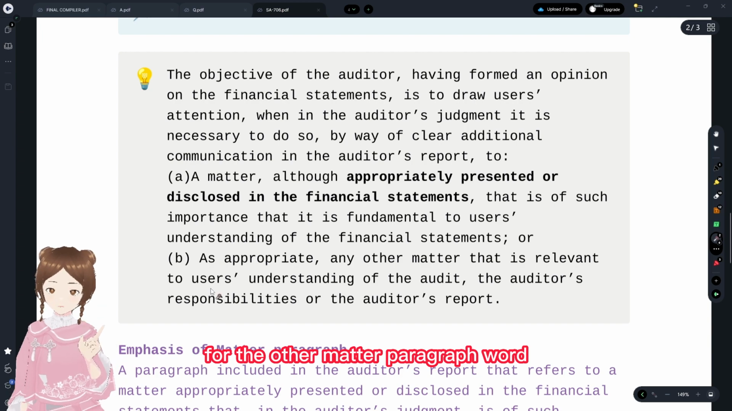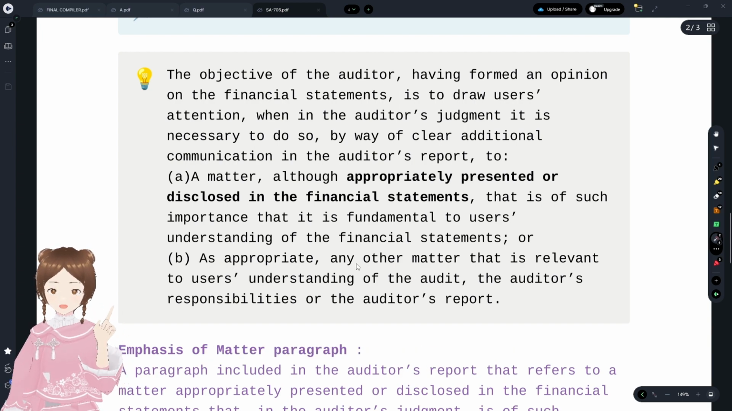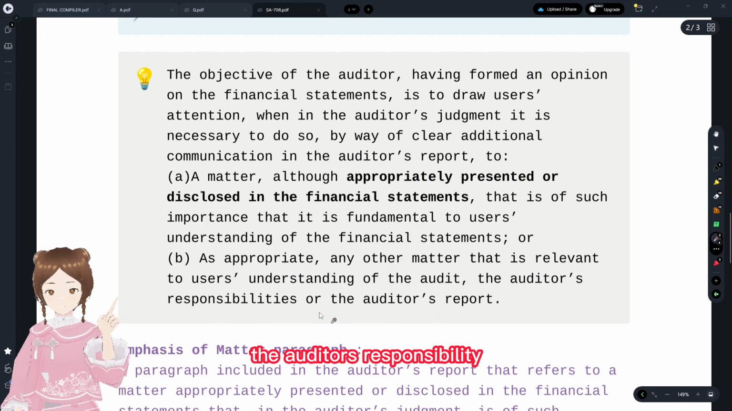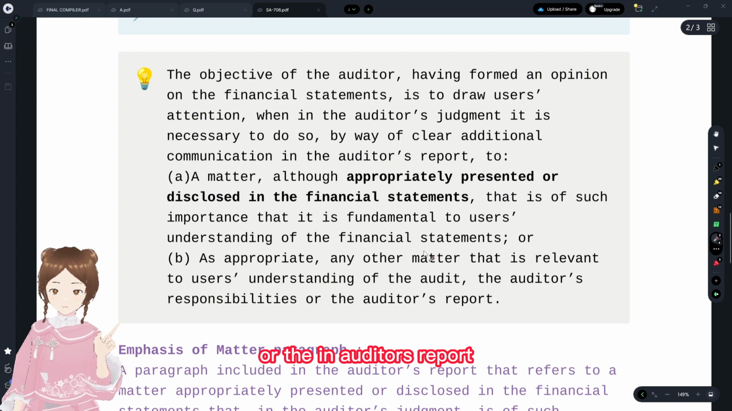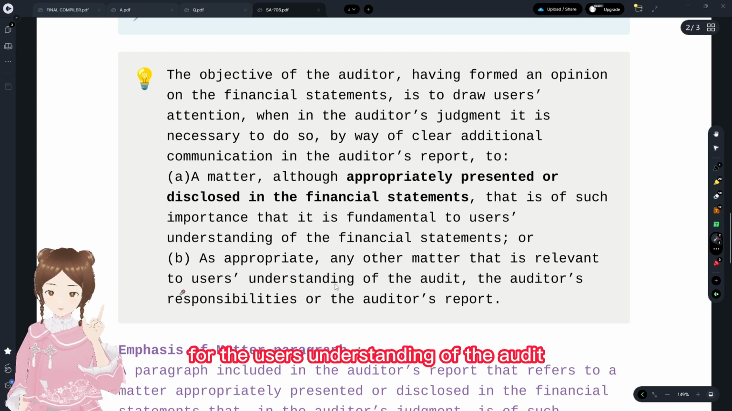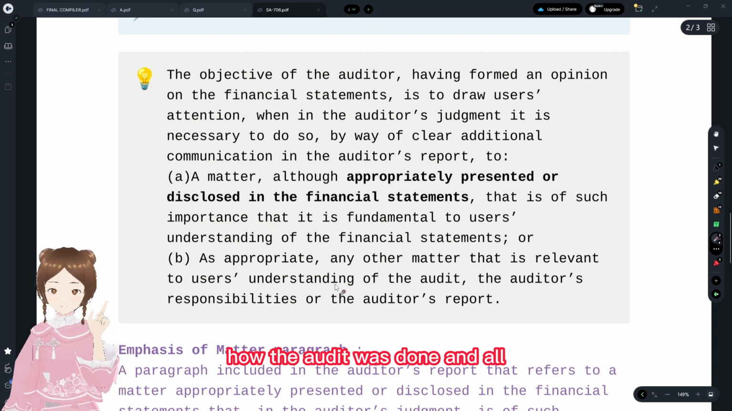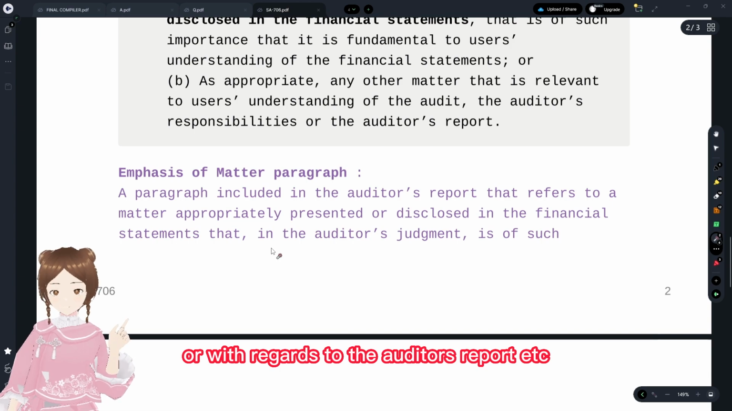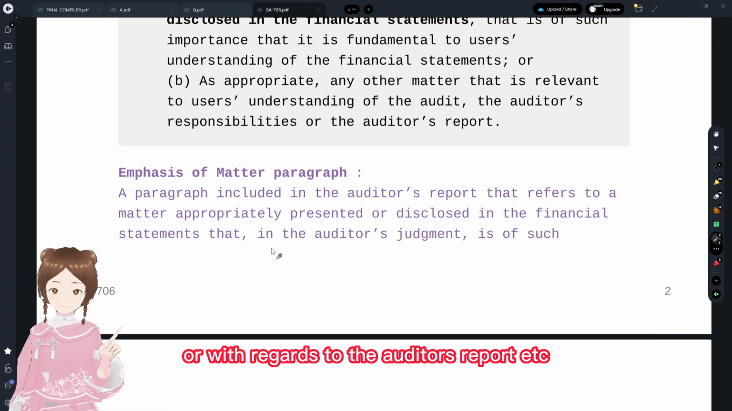For the other matter paragraph, it is any other matter that is relevant to users' understanding of the audit, the auditor's responsibilities, or the auditor's report. Okay, this is something that is relevant for the users' understanding of the audit, how the audit was done, and the responsibilities of the auditor with regard to the auditor's report, etc.